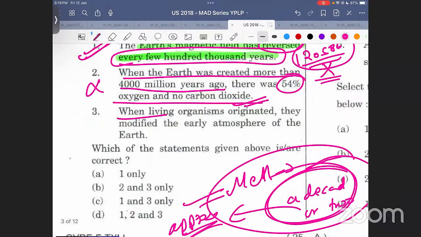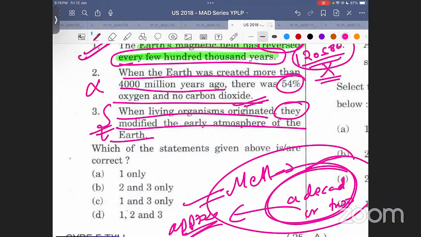When living organisms originated, they modified the early atmosphere of the earth. Very simple. यही मैं सिखाना चाह रहा हूँ. Please focus on this. They modified the early atmosphere. Obviously, when an entire life form is originating, कुछ ना कुछ तो modification हो गई ना. They will inhale some gas, they will exhale some gas. Plants grow हो रहे हैं, कहीं animal grow हो रहे हैं, कहीं fish grow हो रही होगी.